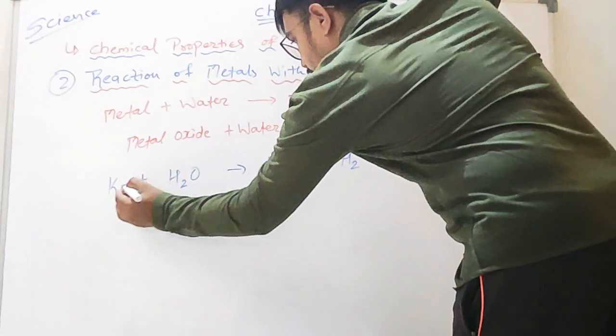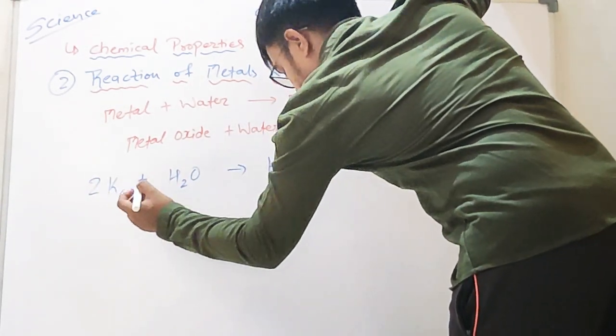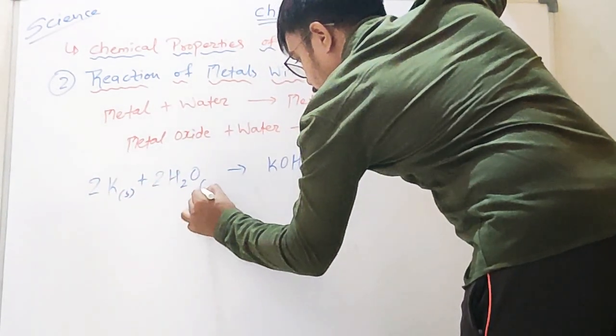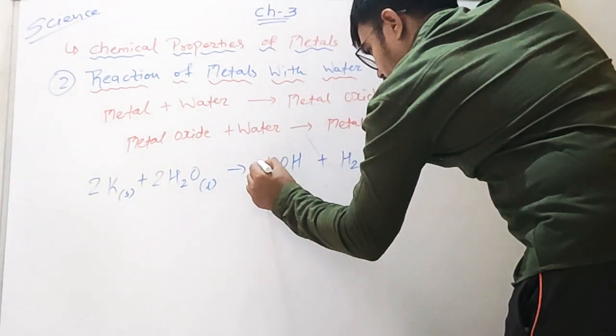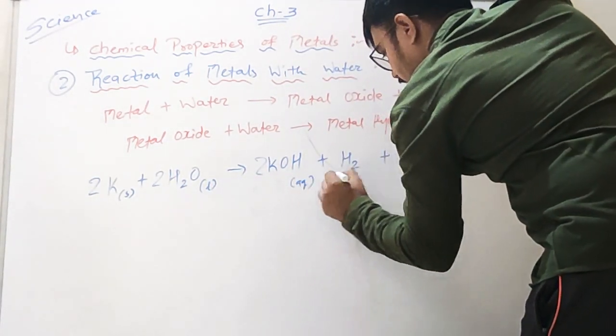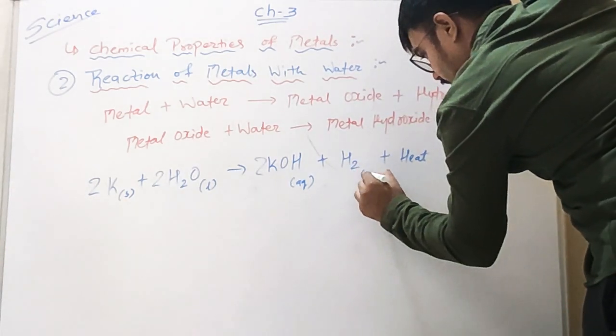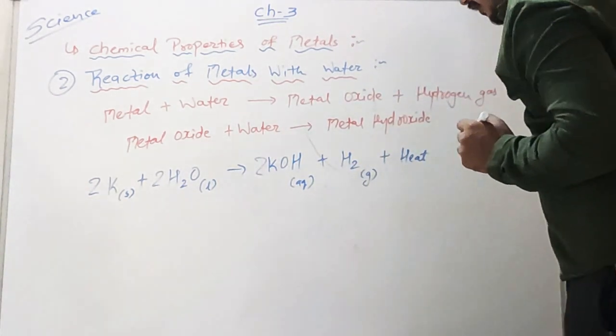Balancing it: 2K, this is in solid form, plus 2H2O in liquid form, gives 2KOH, in aqueous form, plus hydrogen gas H2, in gaseous form.